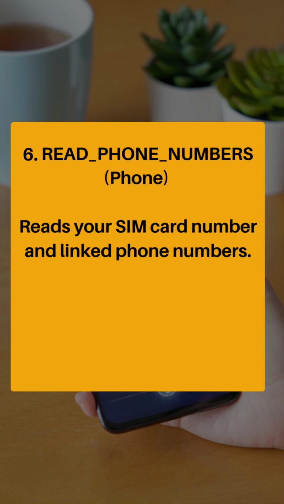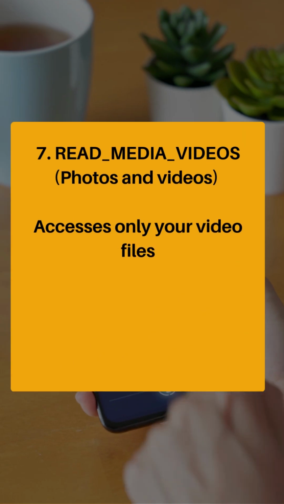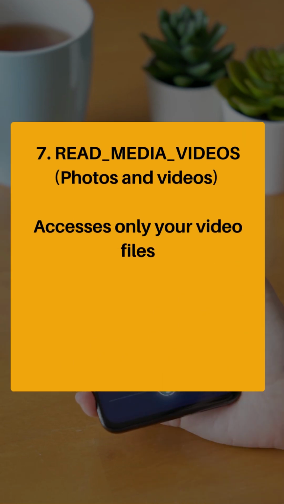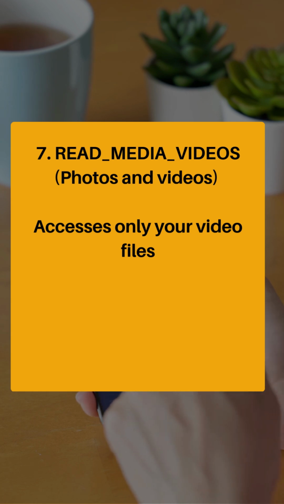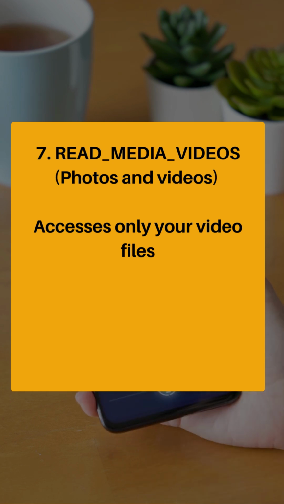The next one is read media videos. This permission will allow them to have access to your videos. If you have video on your phone, this permission will allow them to have access to that video. Not all loan apps will require that you upload that, but some loan apps may require that you upload that. So Google is saying, you know what, you can no longer have access to that kind of information.